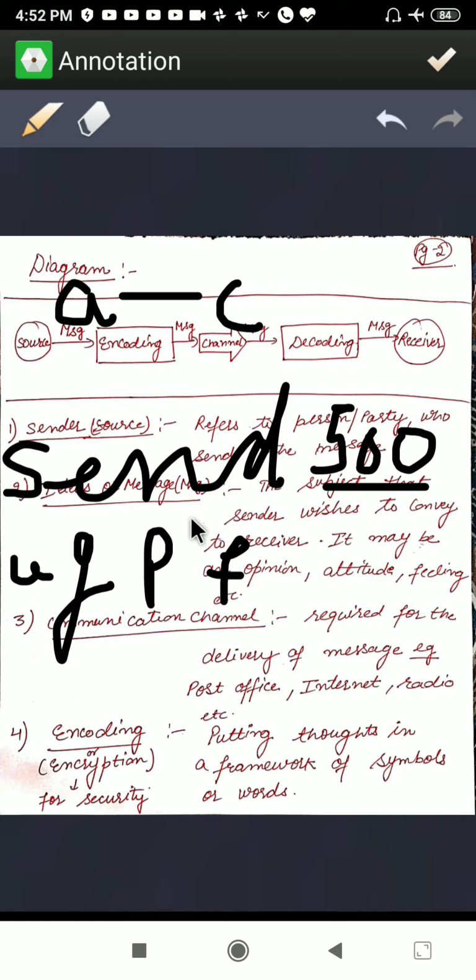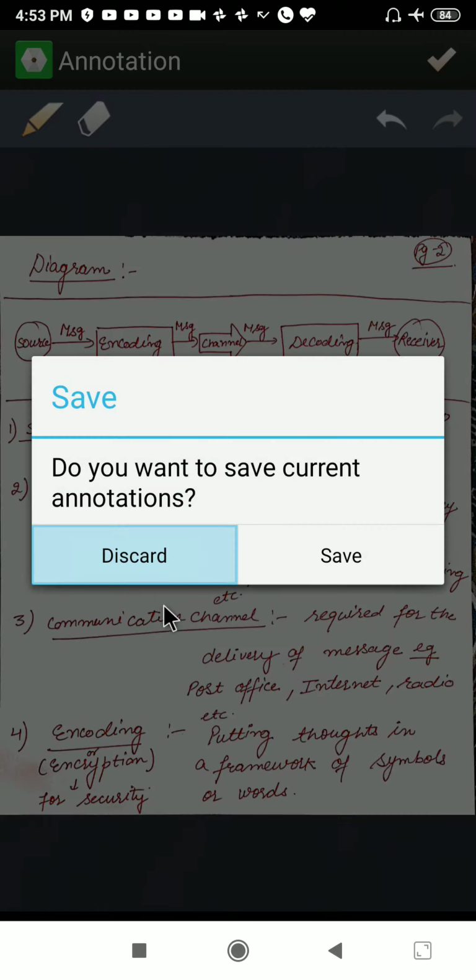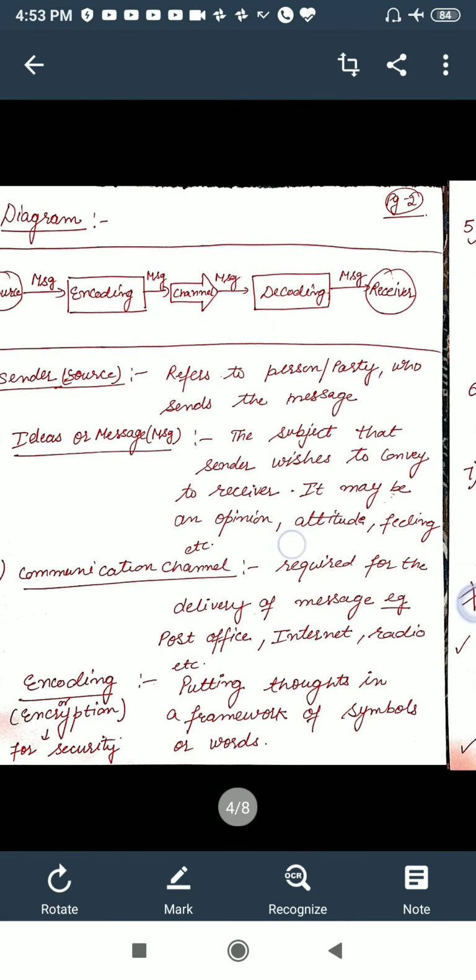So this is known as encryption when I am encoding the message, and when the receiver receives the message and decodes it to get the original message back, this is known as decryption or decoding. I hope the concept is clear to all of you. So let us come back. Encryption is putting thoughts in the framework of symbols or words. Based on a key you encode, or we can say encrypt. It is for security, so that no one else is able to read my message.